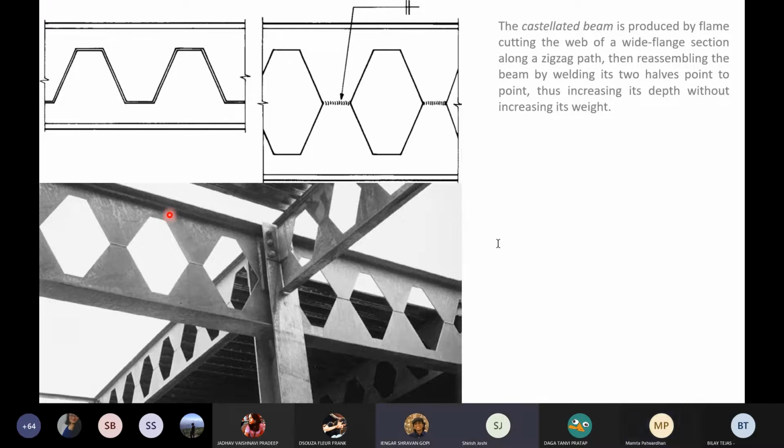Shravan, to answer your question, yeah, you are looking at the hexagon, which is cut, but look at the triangle, which is not cut.